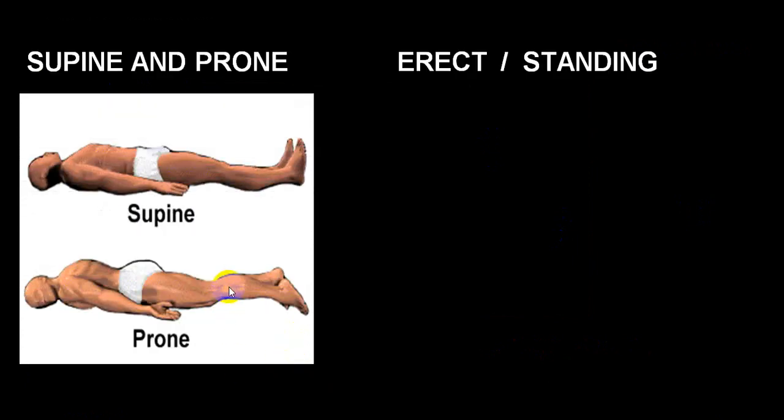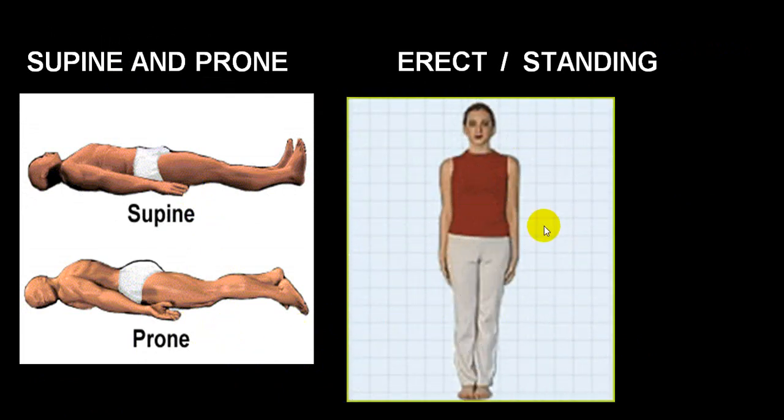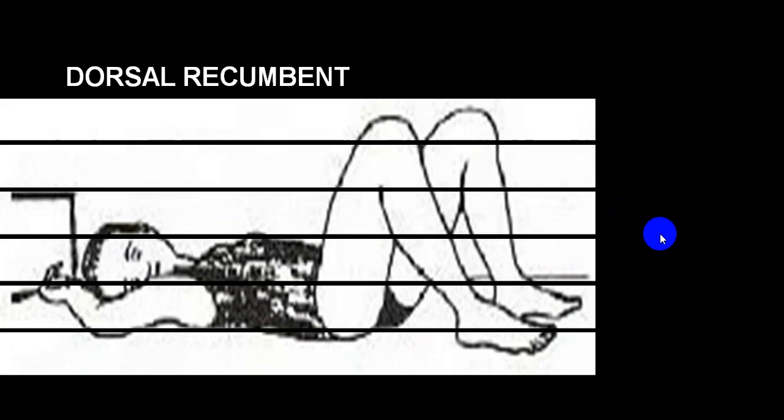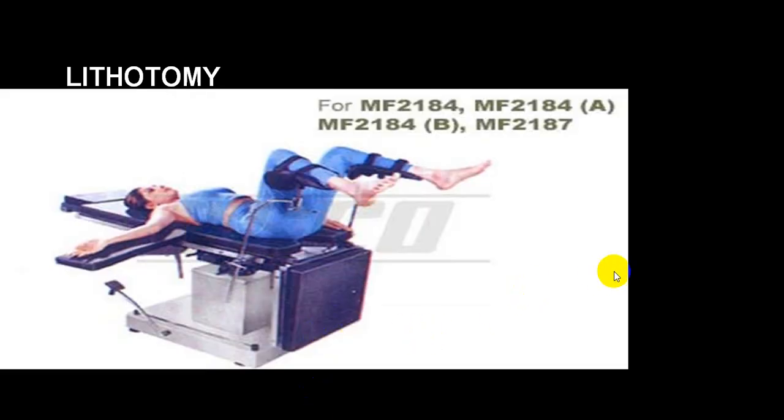Then this is typical supine or prone posture. This is erect posture or standing posture. This is dorsal recumbent position. Good number of times a person who is having an acute pain in abdomen like appendicitis, he may be acquiring this particular posture. This is called Sims posture. This is lithotomy posture. Quite frequently when you are doing a certain examination, you ask for a lithotomy posture, and also while doing delivery.